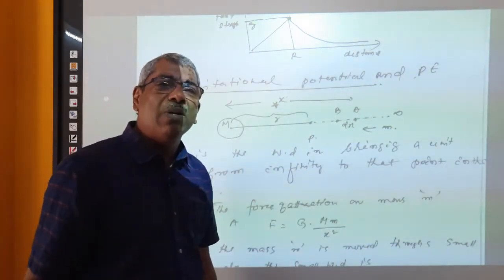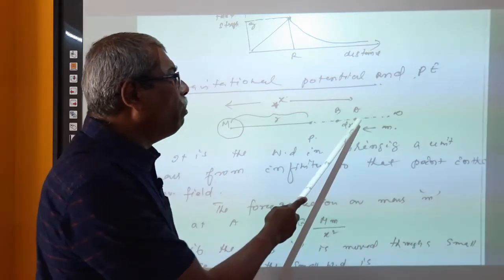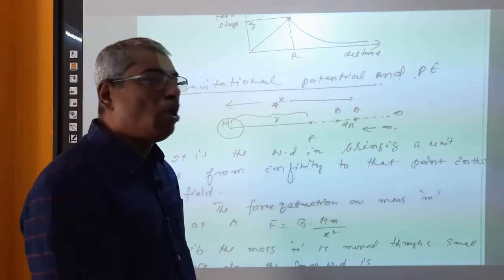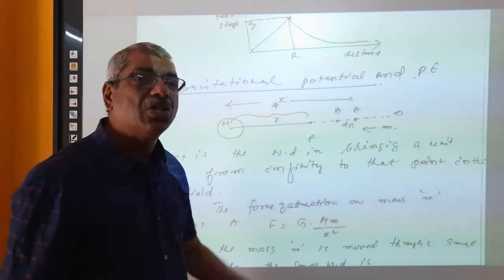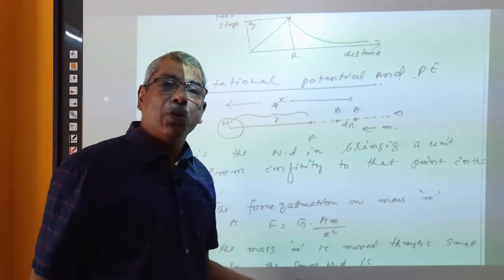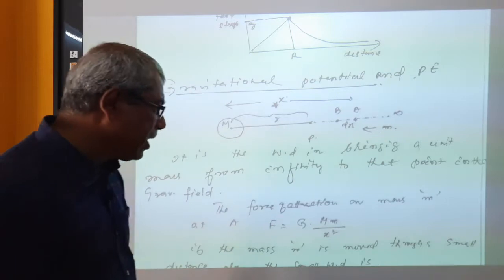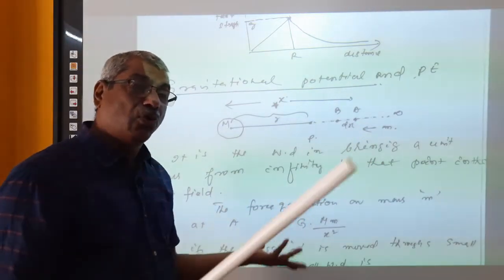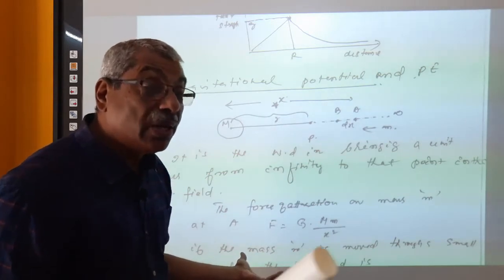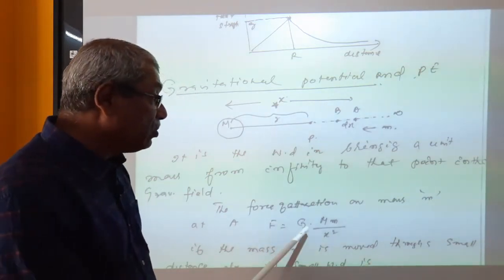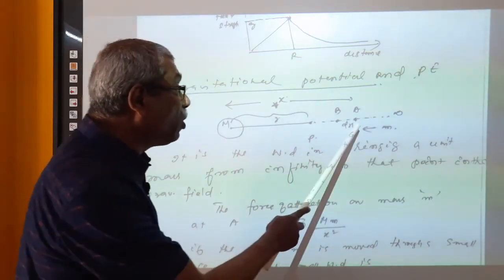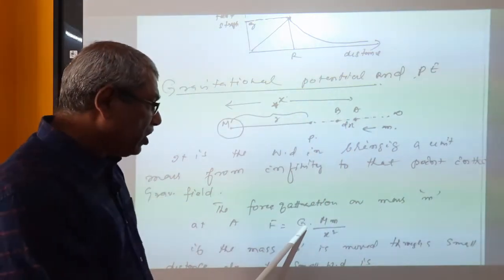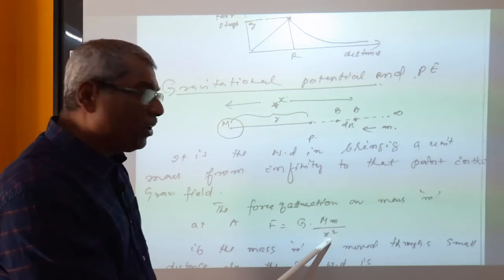Now suppose that the test mass m is shifted from A to B through a small distance dx. What is the work done? Everybody knows work done is equal to force into displacement. Suppose that the mass m is placed at the point A, then what is the force? Gravitational force only. F is equal to G capital M small m divided by x square.